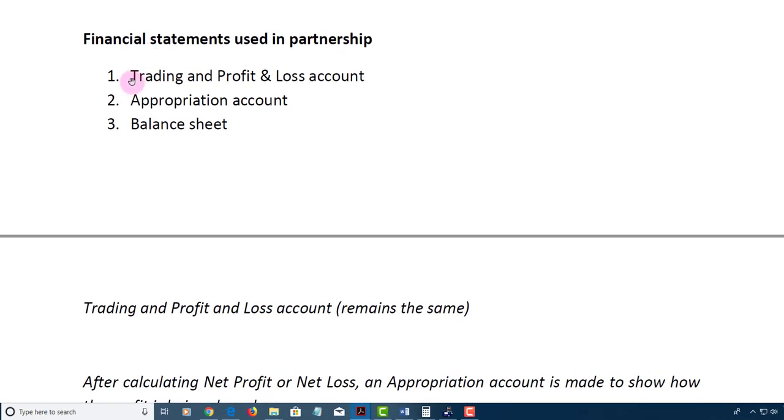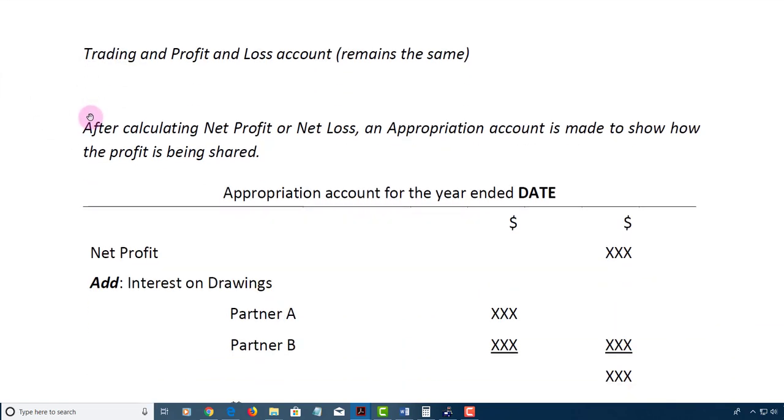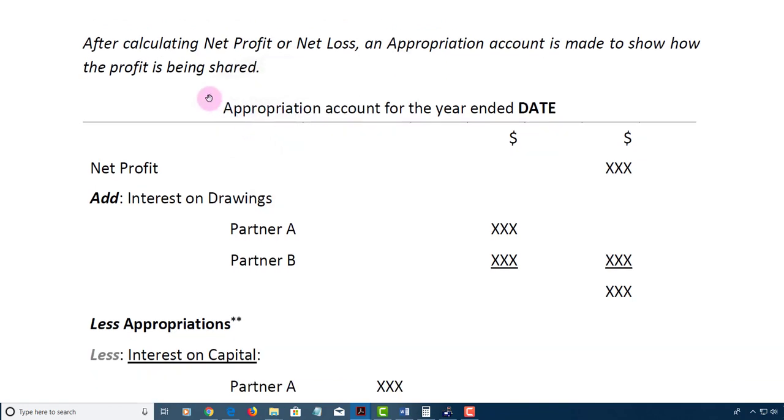Financial statements used in partnership. 1. Trading and profit and loss account, also known as your income statement. 2. Your appropriation account, that deals with how the profit or the loss from the partnership is to be shared. And 3. The balance sheet, which, as we know, is also called your financial position statement. Now, your trading and profit and loss account remains the same. However, after calculating net profit or net loss, an appropriation account is made to show how the profit or the loss is to be shared.